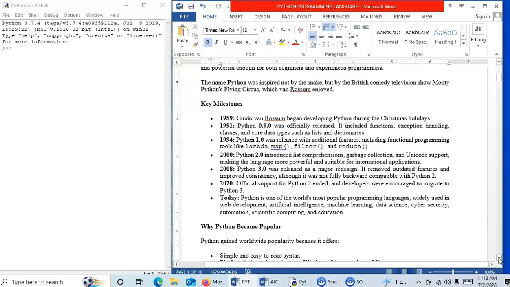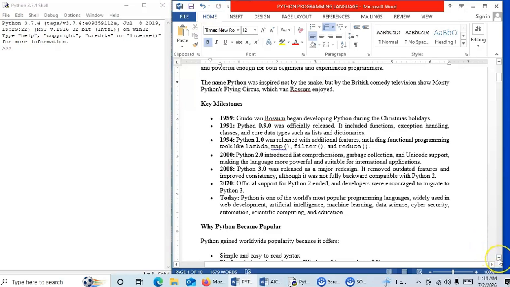In 2020, official support for Python 2 ended, and developers were encouraged to migrate to Python 3. In today's time, the version which we are going to use for learning ahead is 3.7.4. Python is one of the world's most popular programming languages, widely used in software development, web development, artificial intelligence, machine learning, data science, cybersecurity, automation, scientific computing, and education.